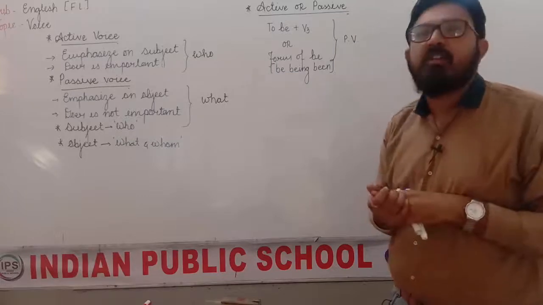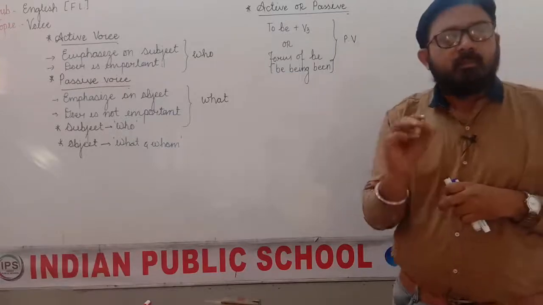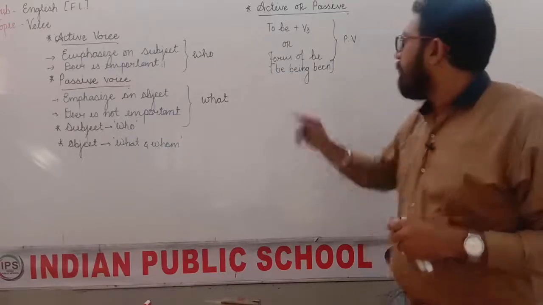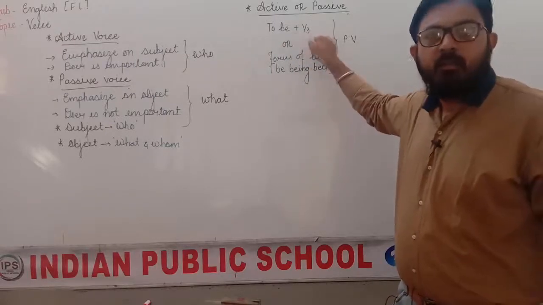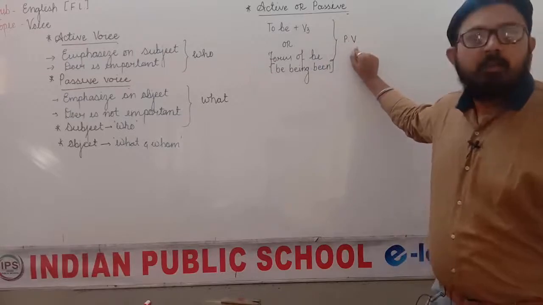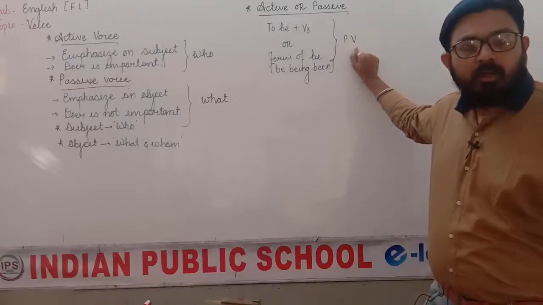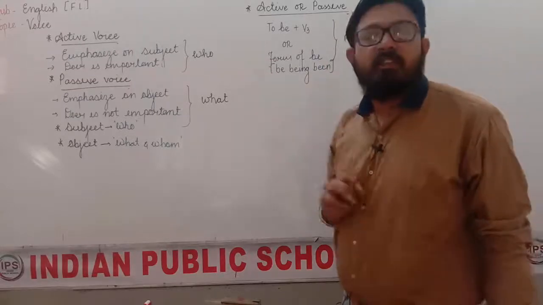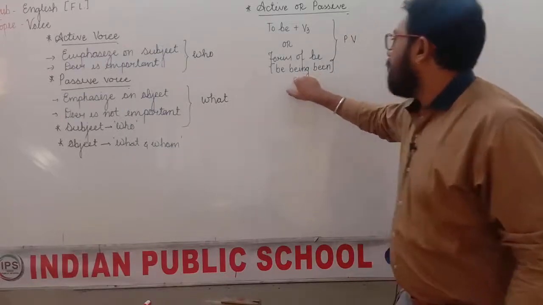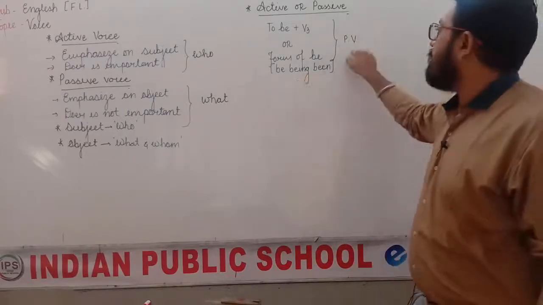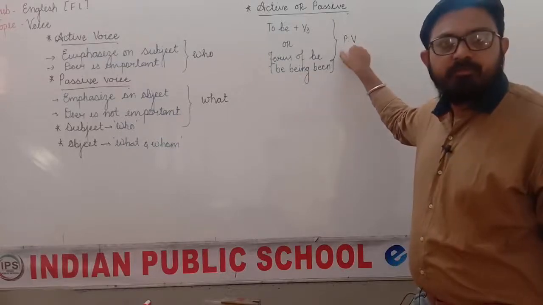For example, the sentence I have said right now: the lion was killed. Was killed is to be plus V3, which means the sentence is passive voice. Okay. What is being done there by you? Being is used, that means the sentence is passive voice.